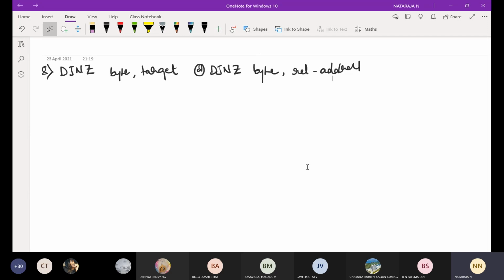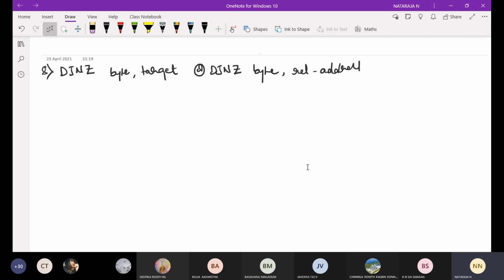Function is decrement and jump if not 0. Take the description.